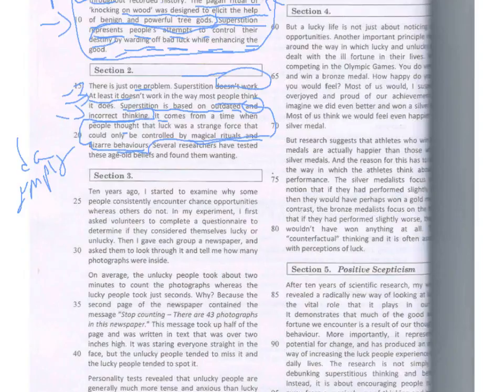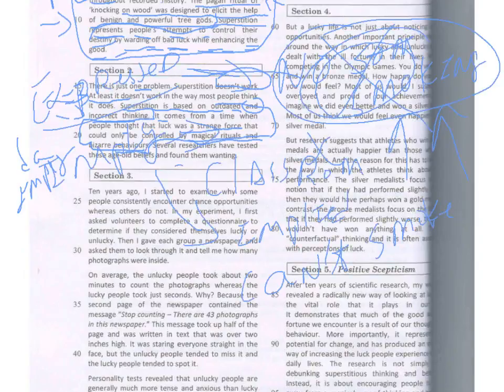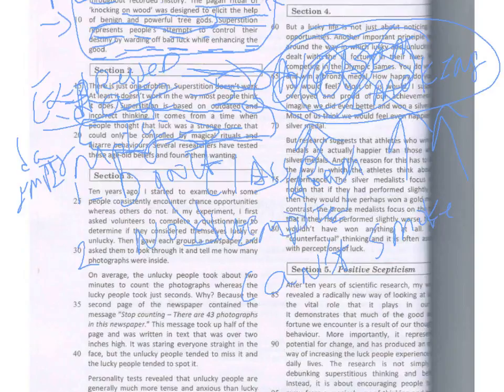It comes from a time when people thought that luck was a strange force that could only be controlled by rituals and bizarre behavior. So it means people don't understand how superstitions work. That's number one. Number two, they have no clue. No clue means no idea as to what superstition is really.